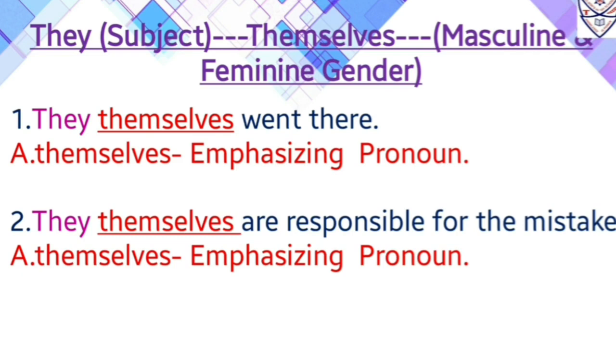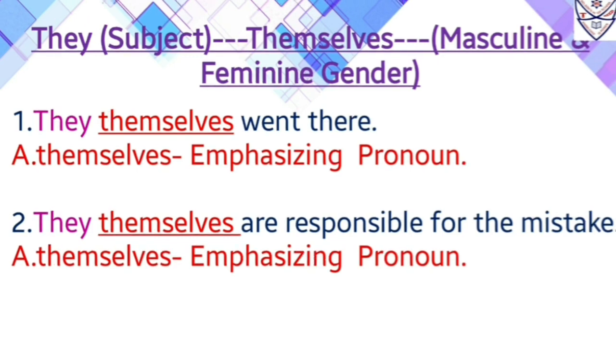So now what is the main difference between reflexive and emphasizing pronoun? The main difference is that reflexive pronoun always comes after the verb, whereas an emphasizing pronoun comes before the verb and it is followed by a subject, or we can say it also puts stress in the sentence. While speaking that word we will put some stress on it, so we can say that word is an emphasizing pronoun.